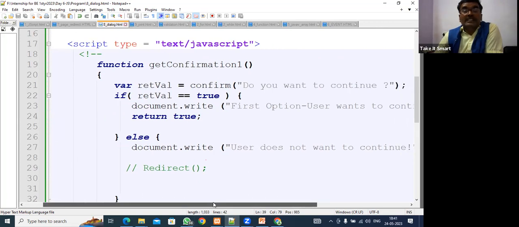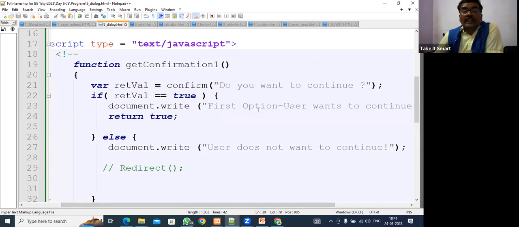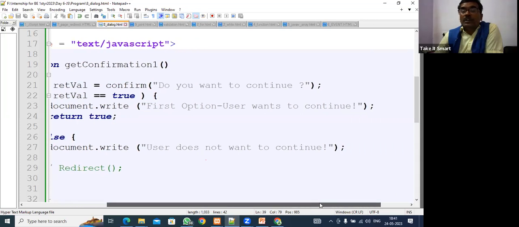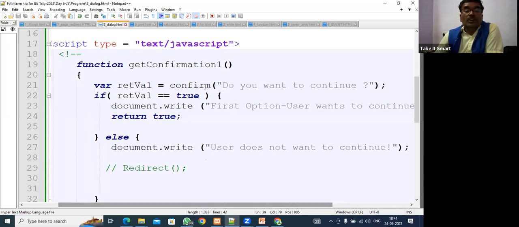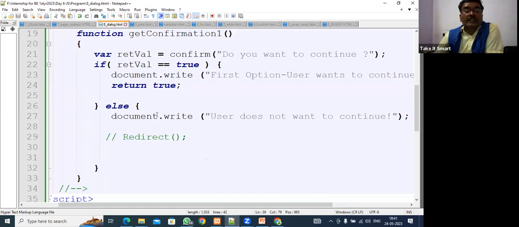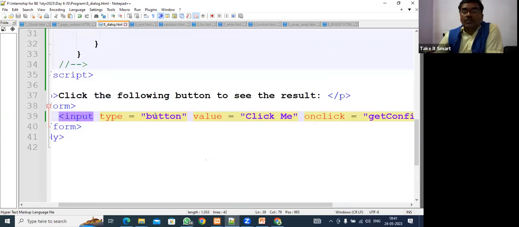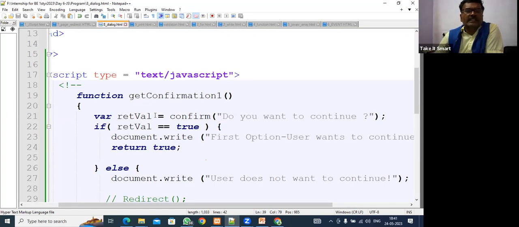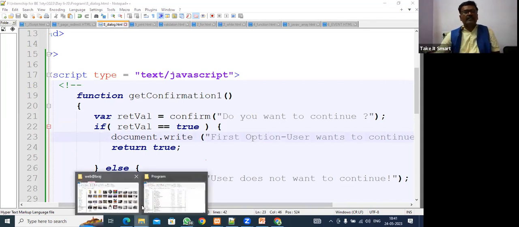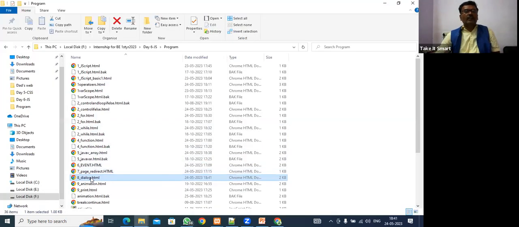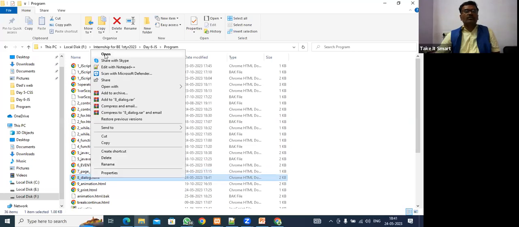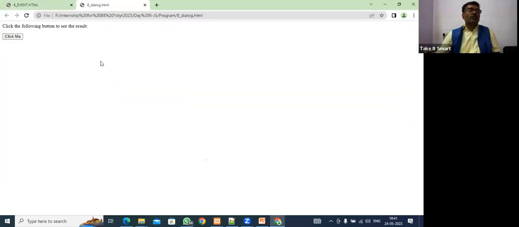If I say yes, true, then document.write: first option, user wants to continue. Return true. So when true is there, this option is going to be printed here. Let's run this program. Dialog box: how to use a dialog box in JavaScript. Click the following button to see the result.